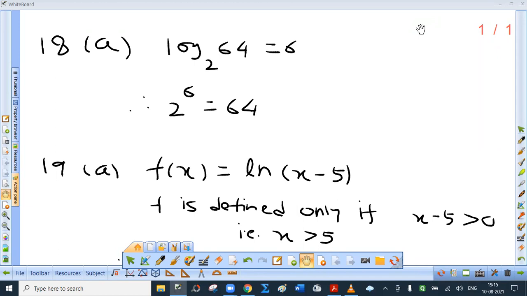Log 64 to the base 2 is 6. Now logarithm is the power to which base should be raised. So 2 raised to 6 is 64. Here you can verify also. Product of 2, 6 times gives 64.